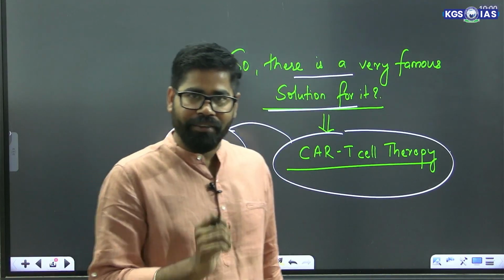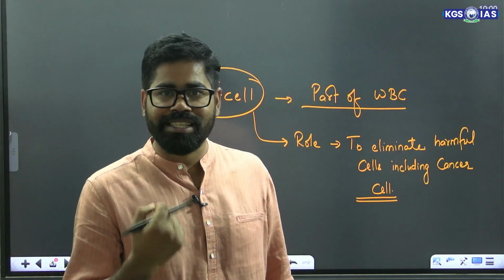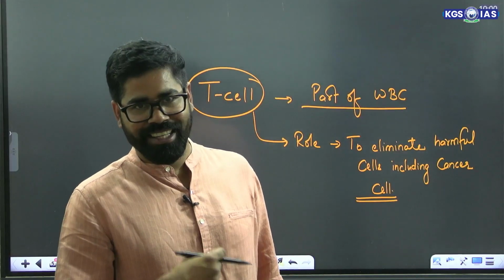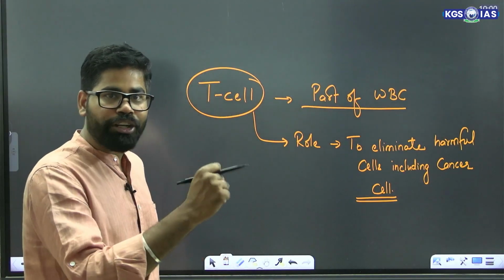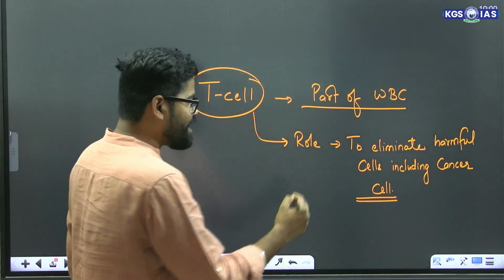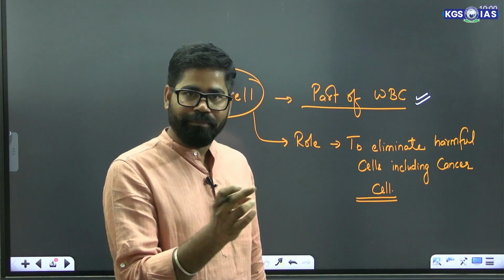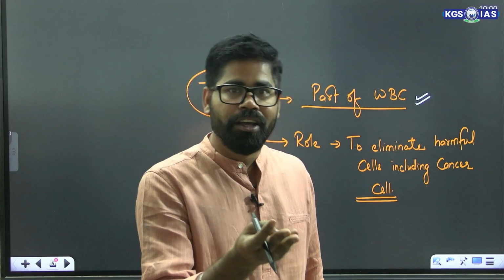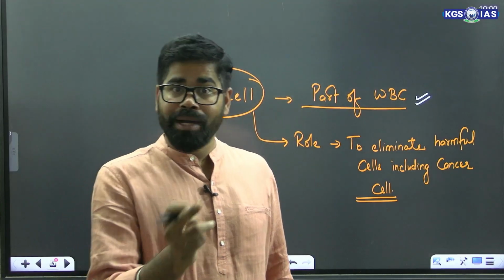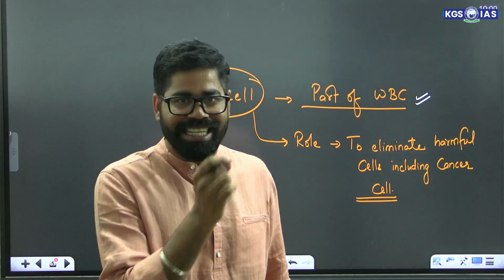Now here, first of all, we have to understand what exactly a T cell is. Then we will try to understand what a CAR T cell is. The T cell is a part of the white blood cells. In our blood, we have RBCs, white blood cells and platelets. Among the white blood cells, we have a very prominent cell called the T cell.